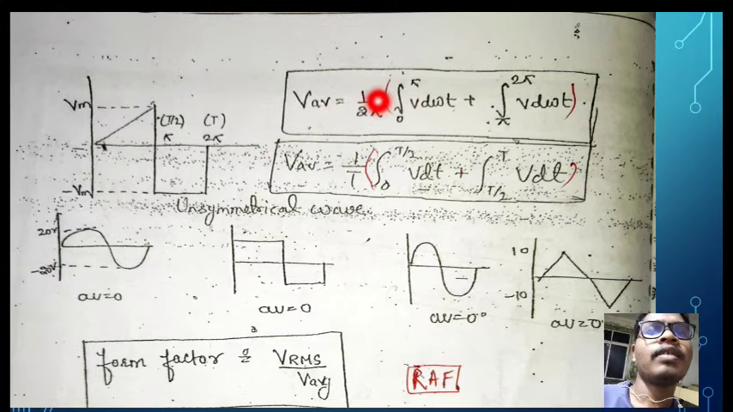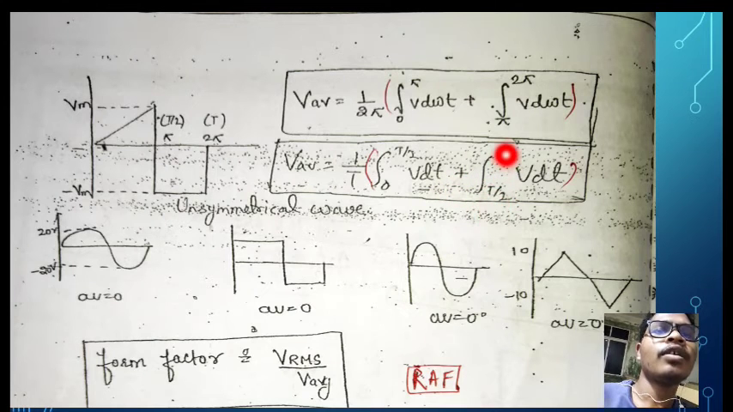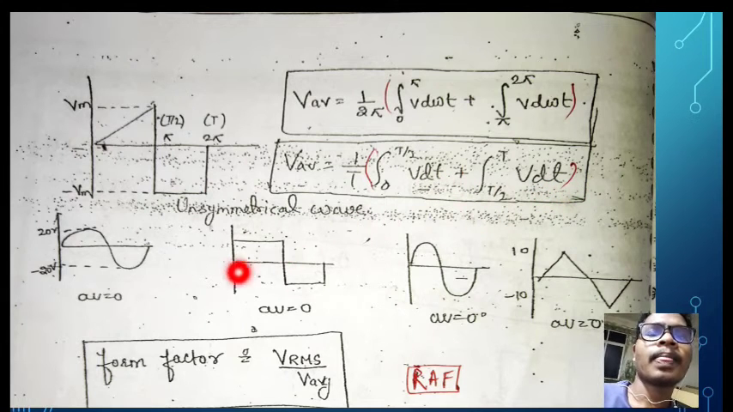So 1 divided by 2 pi, 0 to pi is our triangle case, v d omega t, plus pi to 2 pi is our rectangle case. So average voltage is equal to 1 divided by T, or if we take the omega t value then 2 pi, and if we take the time value then T. So 1 divided by T, integration of 0 to T by 2 of v dt, plus integration of T by 2 to T, our rectangle case, v dt.